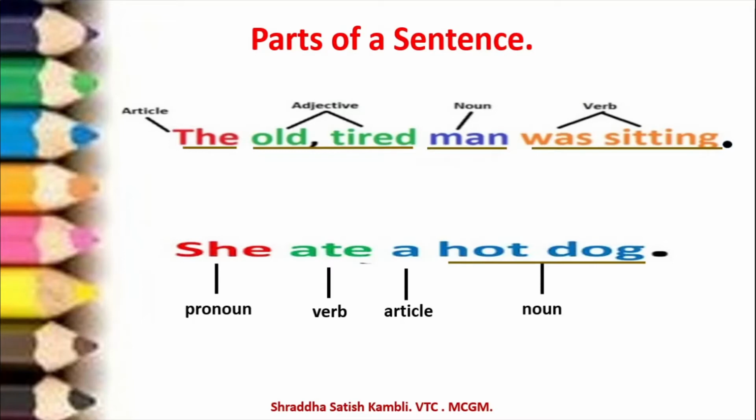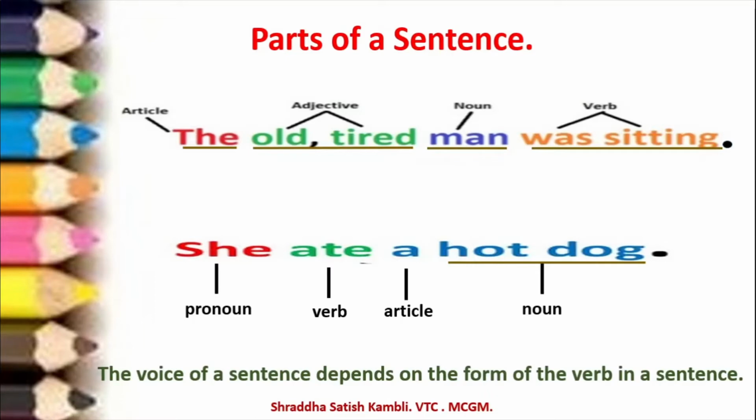Okay. Now when we talk about modifying a sentence to change it from active to passive or passive to active, let us see which part of the sentence we will touch. So the voice of a sentence depends on the form of the verb in a sentence. So let us try and understand that when the form of the verb changes, that is the time that the sentence changes from active to passive or passive to active. This is one criterion. So the voice of a sentence depends on the form of the verb in the sentence. Form of the verb means that you could say tense. Okay, you could say the way it is written.